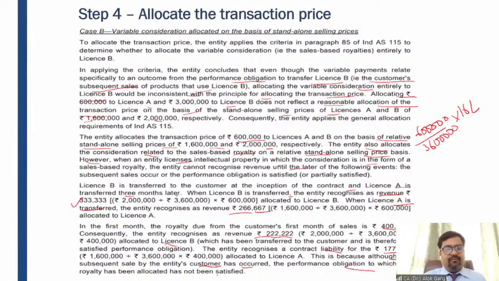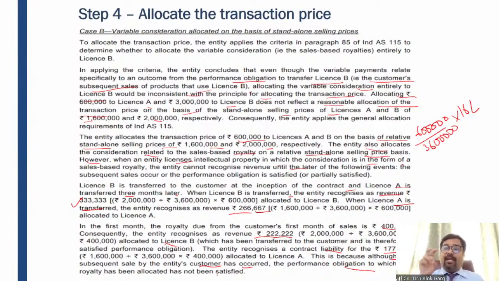Like in this case, what we have done: 6 lakh multiply by 16 divide by 36 for license A, 6 lakh multiply by 20 divide by 36 for license B. And for license B, this fixed consideration revenue has been recognized upfront. And likewise, for variable consideration, we need to recognize revenue when the sale happens, like it is sales-based royalty.